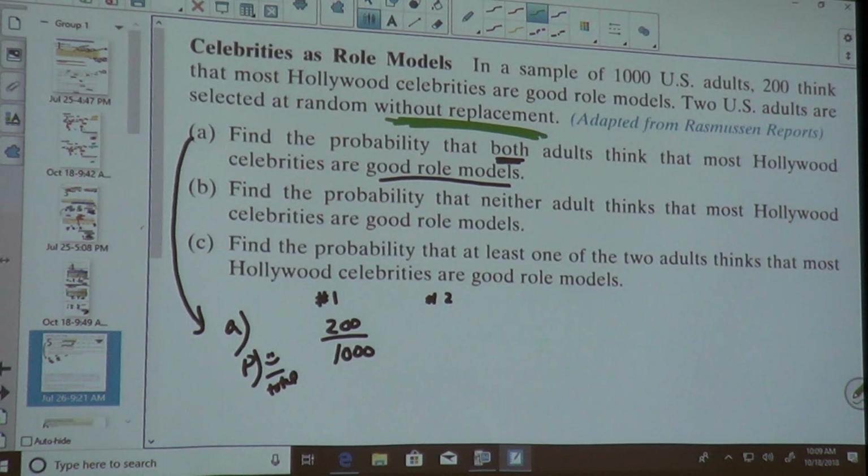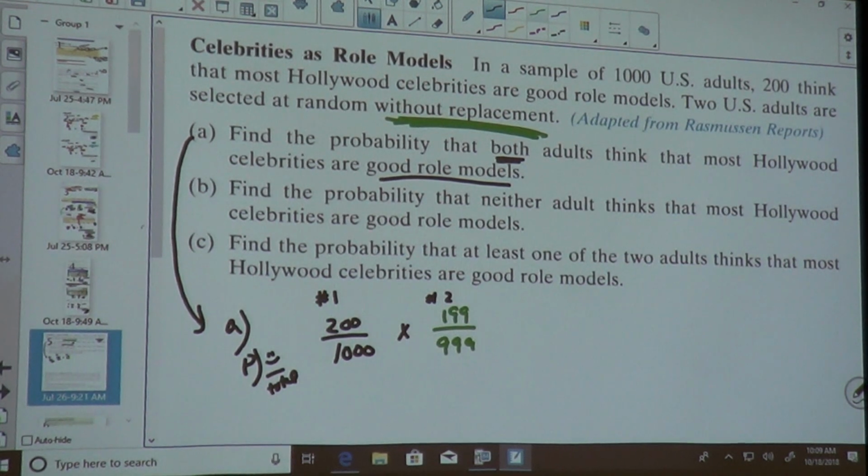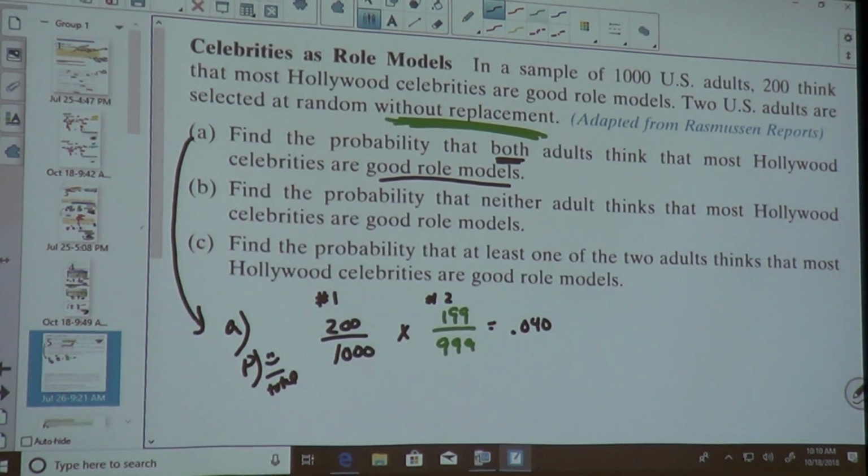So how many are going to be left to ask? 999. And how many said yes? 199 over 999. And I have the answer so that I don't have to multiply it out. It's going to be 0.040. So 200 people said they were good and 800 said they weren't.